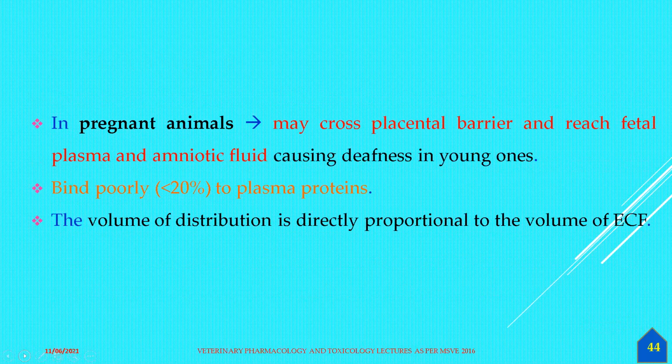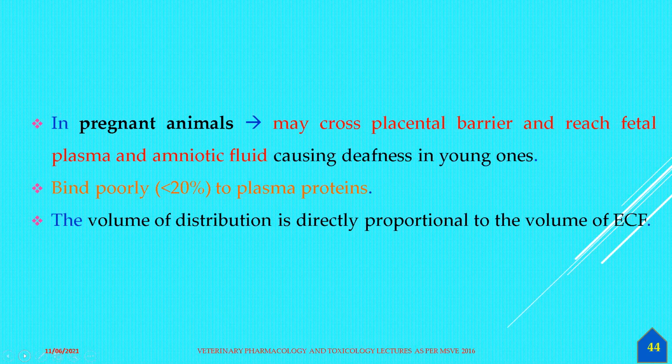It may cross the placental barrier and reach fetal plasma and amniotic fluid, and it may cause deafness in the young ones. So in the advanced stage of pregnancy, a known safe drug should be used, or you should avoid drugs as much as possible. But we do not know the pharmacokinetics of every drug, and the data is sometimes not available.